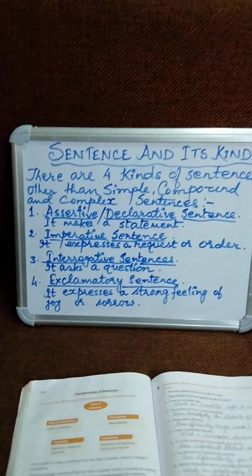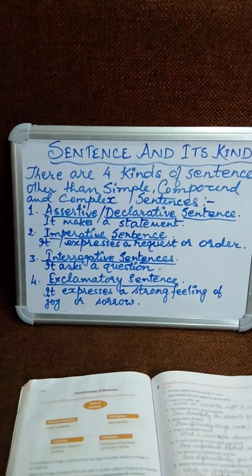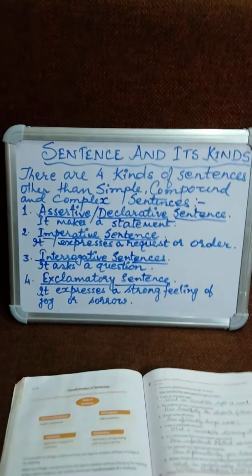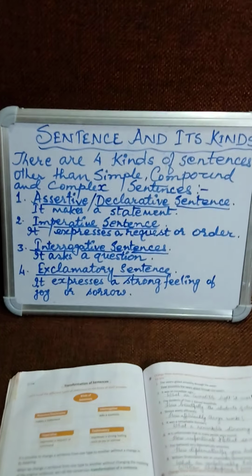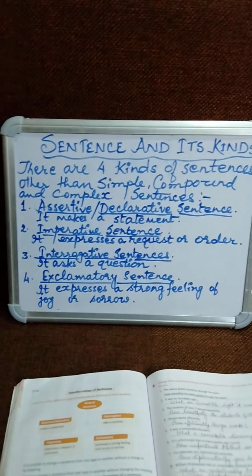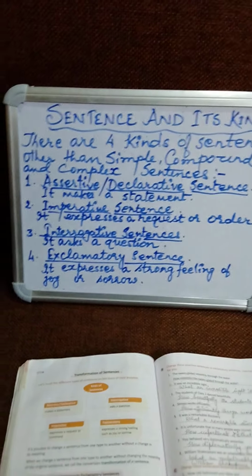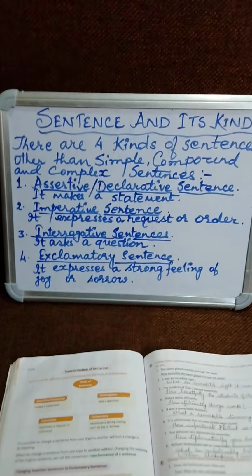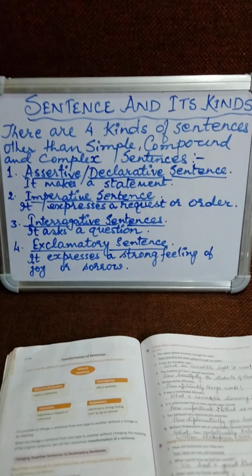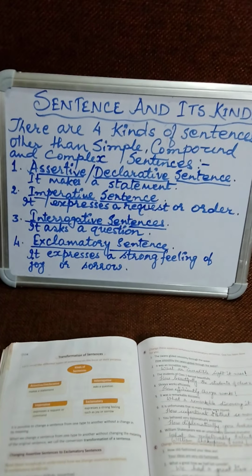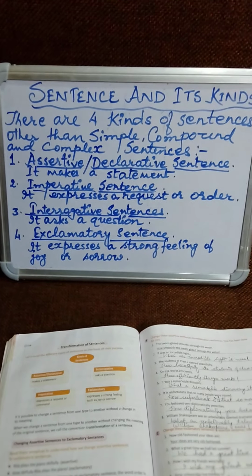I've also sent some solved exercises for you, and rules and laws were taught to you so that you may know how to make changes regarding these kinds of sentences. In our previous class we also learned how to convert a simple sentence to compound, compound to simple, then compound to complex, and complex to simple, and many other ways.